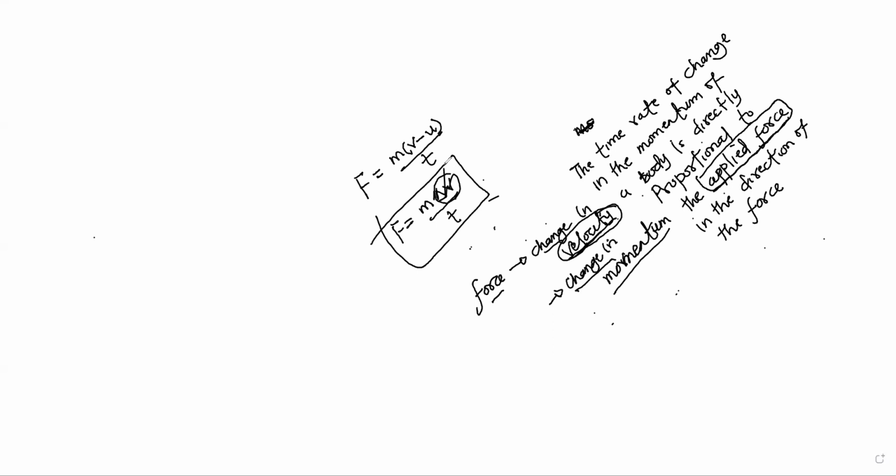And once the velocity of a body changes, momentum will also change. So in summary, force causes change in velocity, and force therefore causes change in momentum. That's all we are talking about in this aspect.